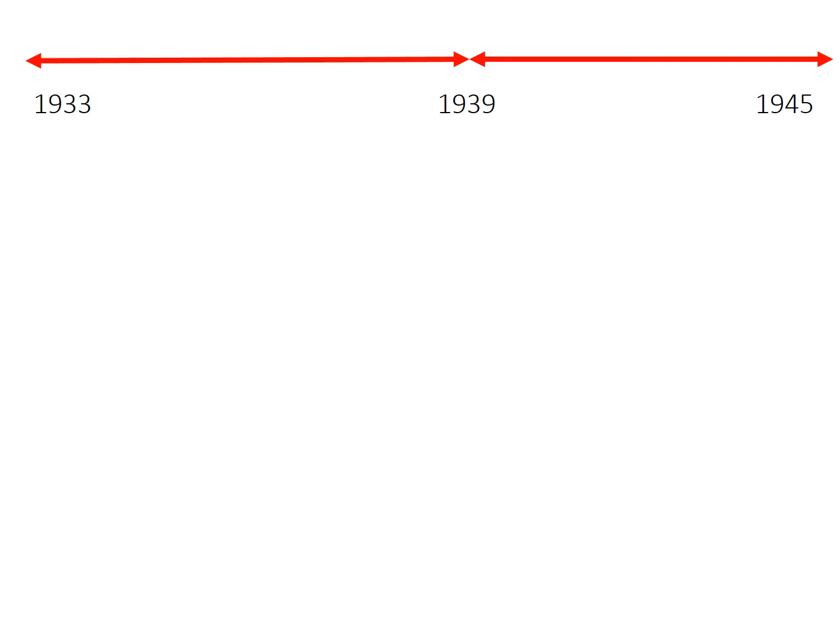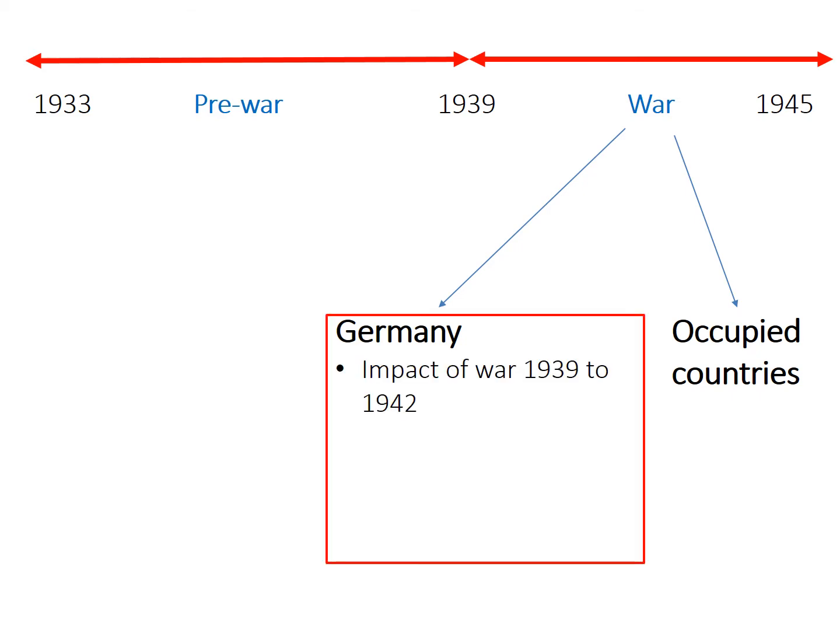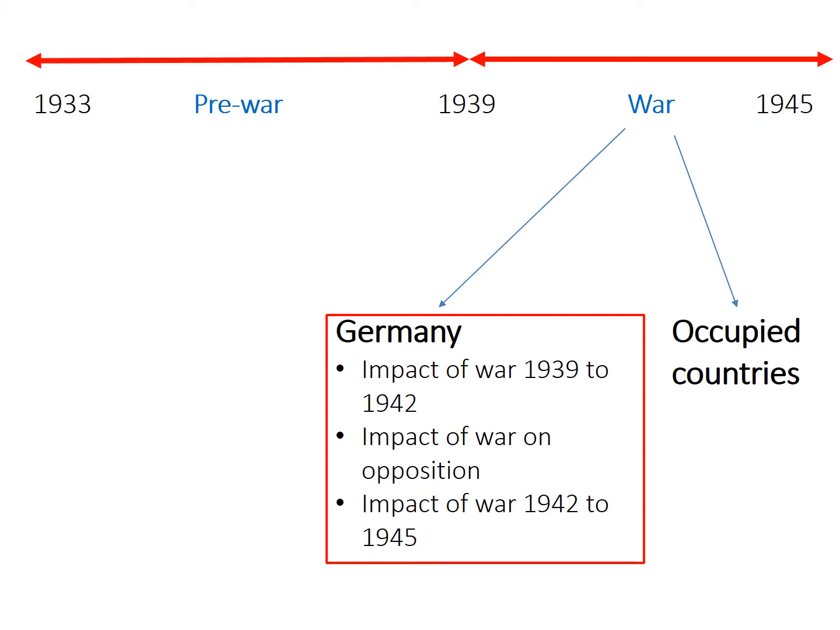In this set of videos, we've been looking at the period of the war years from 1939 until 1945. And in these war years, we're going to look at two aspects. In this set of videos, we've been looking at Germany, but we also need to look at the occupied countries. These videos are focused quite specifically on Germany itself. And we've been looking at the impact of the war in the early years from 1939 to 1942. We looked at the impact of the war on opposition, and finally we looked at the impact of the war in the later war years from 1942 to the end of the war in 1945.